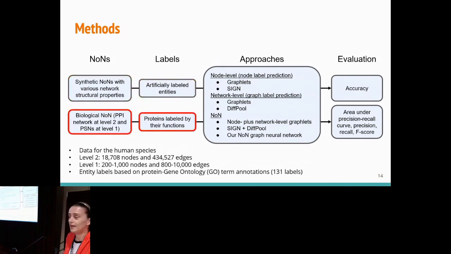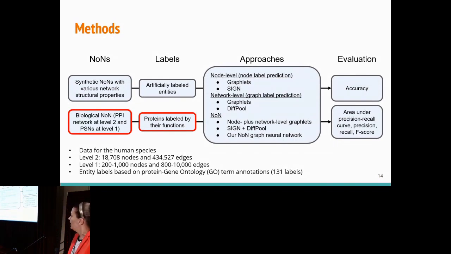We also provide a biological network of networks with human protein-protein interaction network at level 2 and the PSNs at level 1. I think this is one of the key contributions of our study for now, because it's a proof of concept study, so feel free to take the data and play with it, do whatever you want with it. And I provide some statistics of how large the data is just for your information. And here the proteins are labeled by GO terms, and we focus on biological process GO terms, experimentally obtained only annotation data.